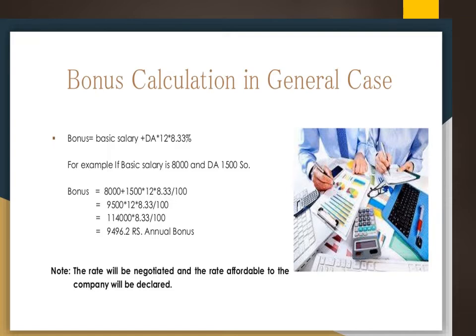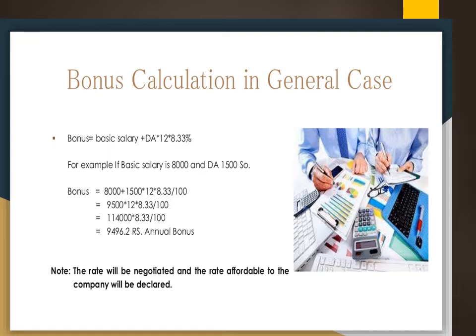We will add both and get 9,500, and multiply by 12 months. We will get the answer, and whatever the percentage, as specified in this example, we have fixed the percentage as the minimum bonus, so it is 8.33 percent. So 9,500 into 12 will be 1,14,000. That into 8.33. You can ask me a question, ma'am, how this 8.33 came into existence.